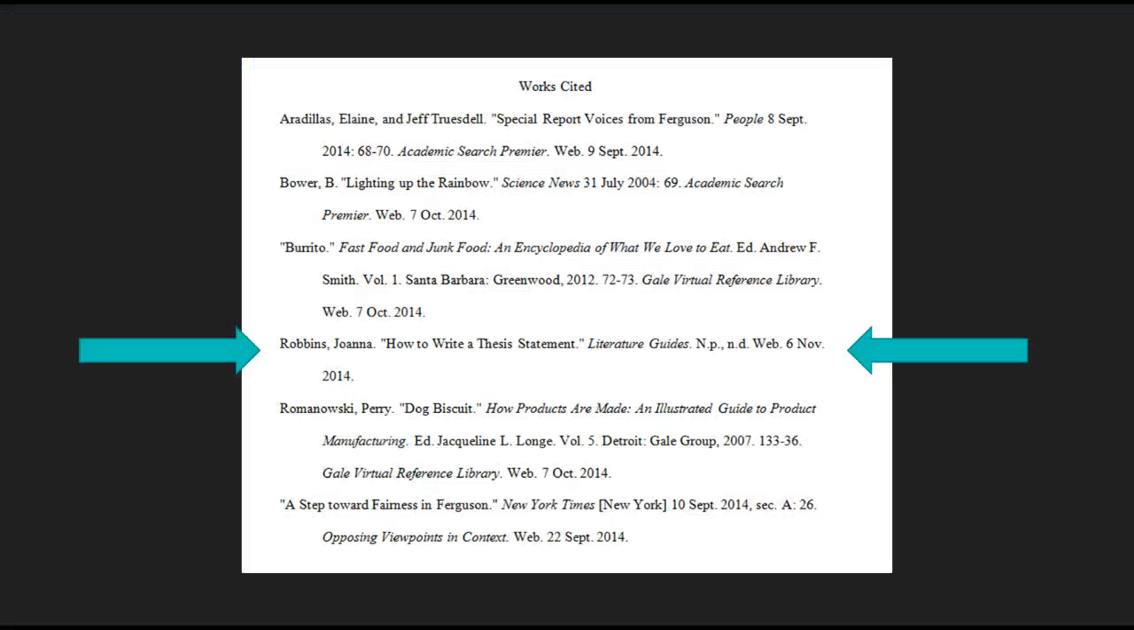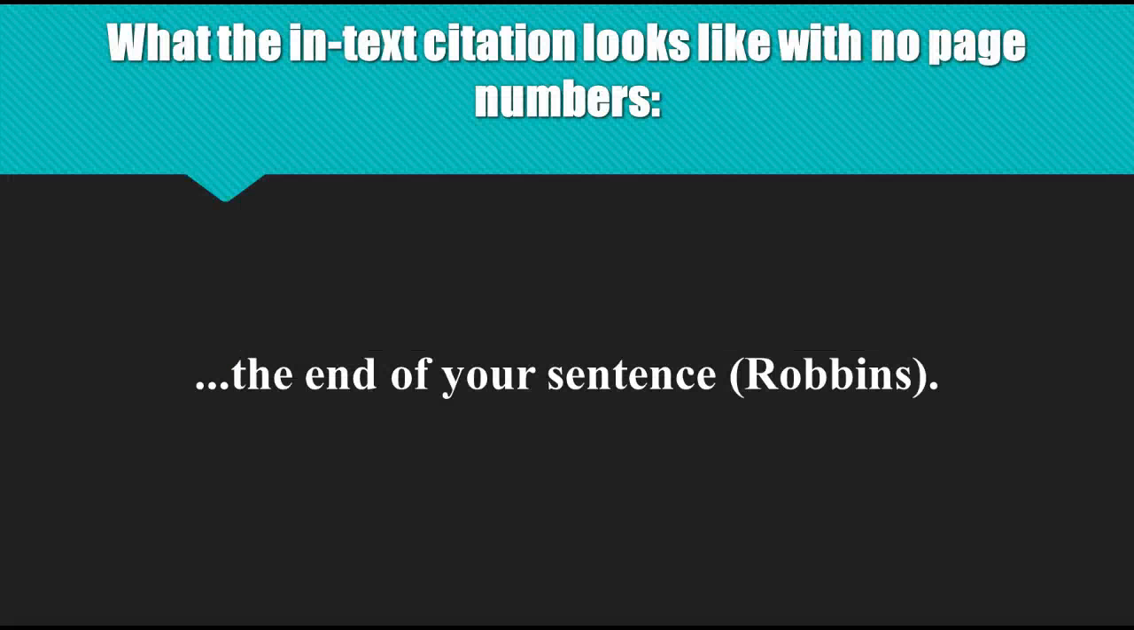Like here, on my works cited page, there's a website that doesn't have any page numbers. You would just include the author's last name. So let's take a look at what that would look like in your sentence. End of your sentence here, author's last name, parentheses, period.